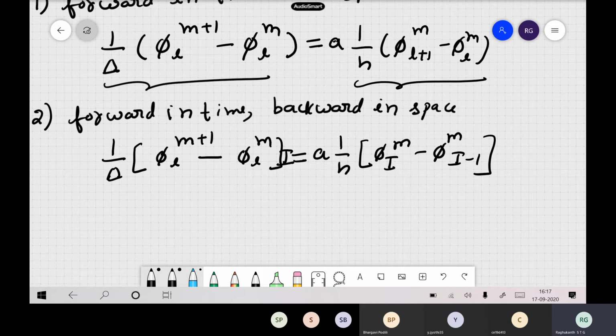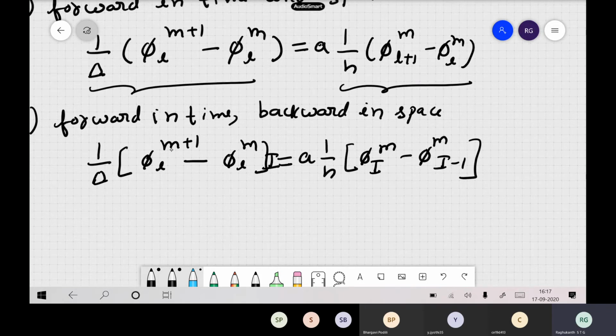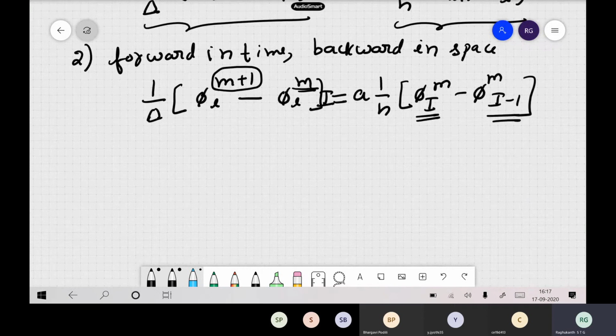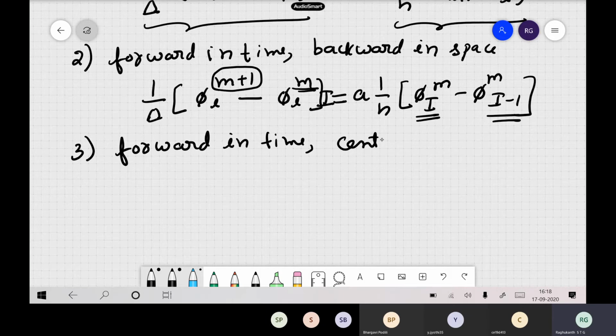So you can see, now here what is happening is in time you are taking a forward derivative, m plus 1 minus m, but in space you are taking a backward derivative actually, I and I minus 1. So this is what we call forward in time and backward in space itself. The other case is forward in time, then centered in space. Okay, so this is another way.